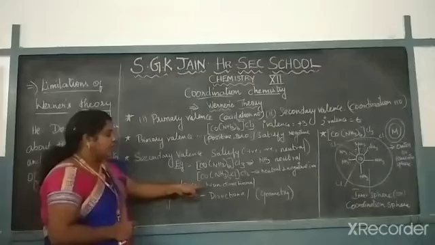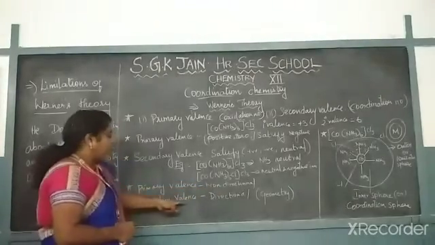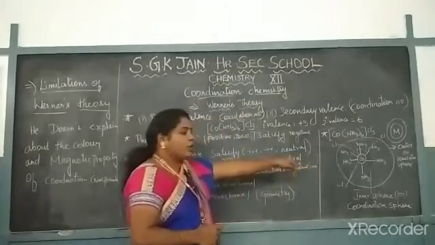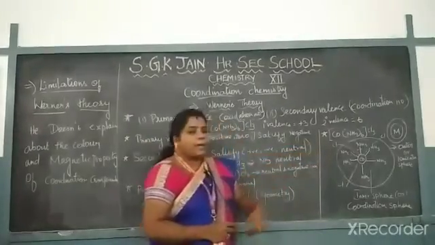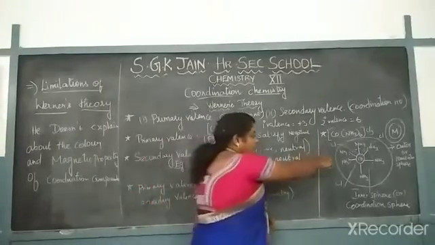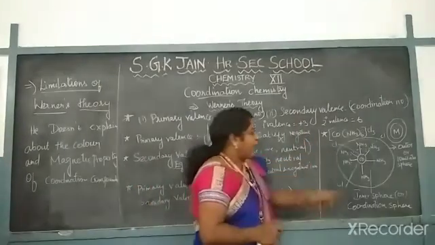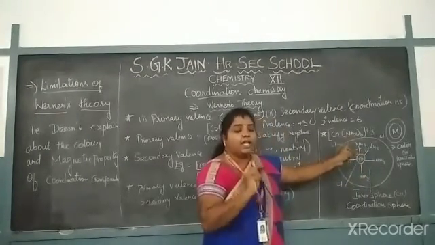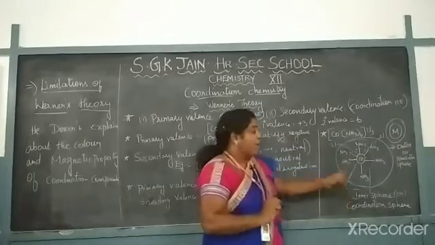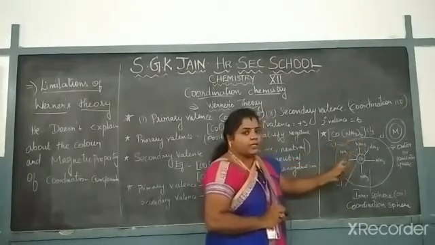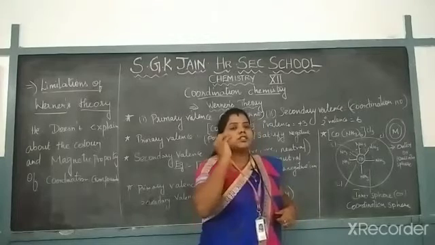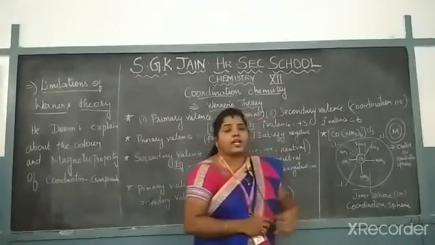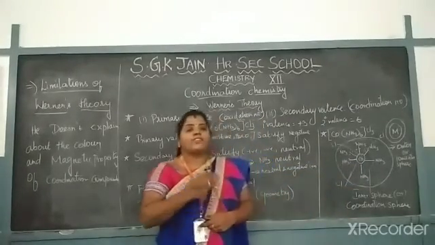The primary valencies are non-directional and the secondary valencies are directional. Let me see here. Ammonia is the secondary valency and chlorine is the primary valency. The secondary valency takes up fixed places, so that is why it is called directional. It has a certain direction. But for the primary valency, with only 3 chlorines, wherever you want you can draw them, so it is non-directional only. So based on the secondary valency only, we can describe the geometry of the compound.